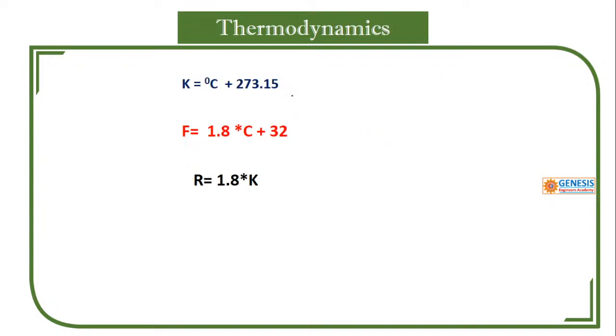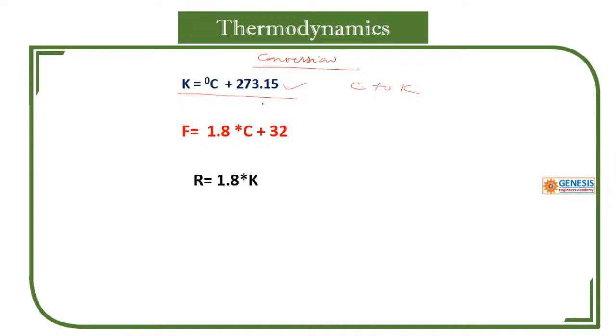Okay, next is how to convert. This is called conversion of one scale into another scale. This formula tells you how to go from Celsius to Kelvin. To convert the temperature data, you simply add 273.15.